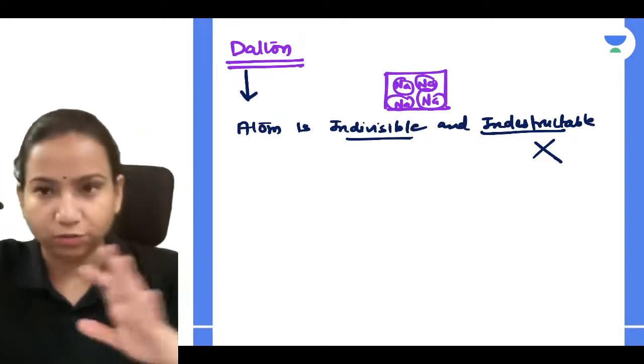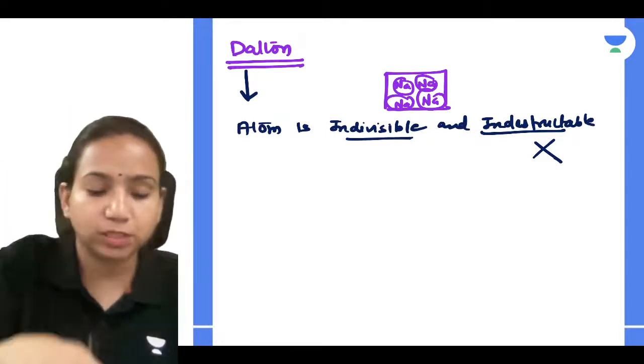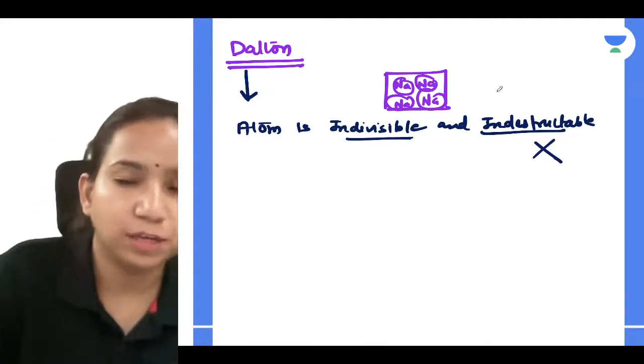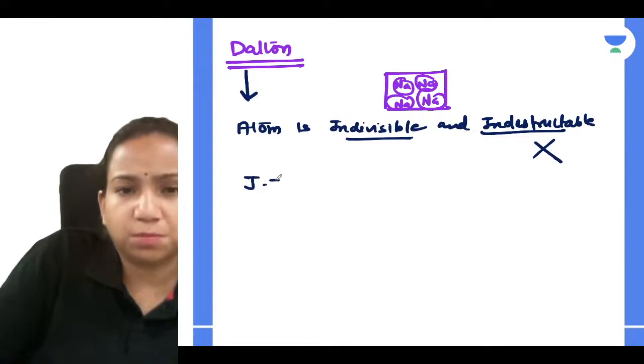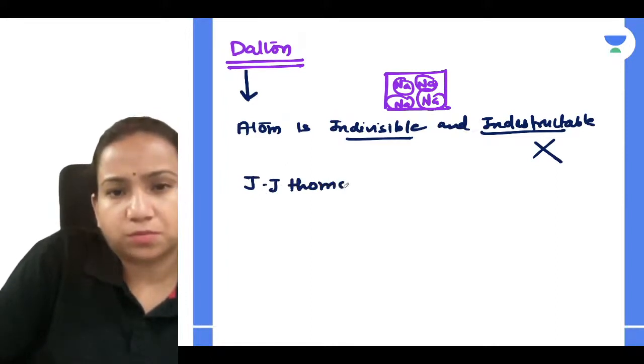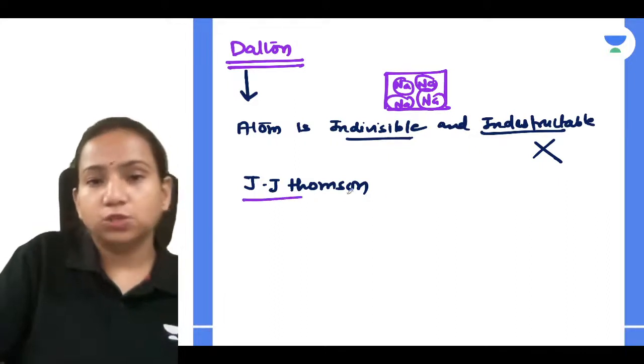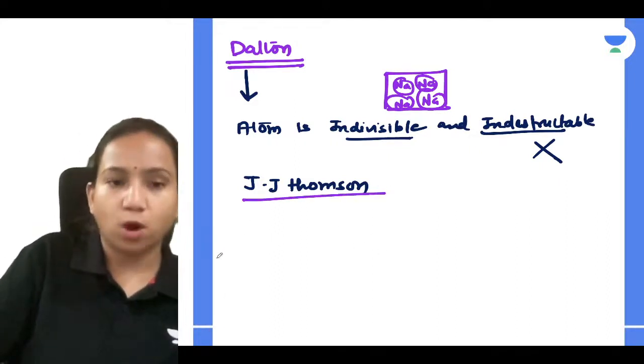You have studied that from 7th, 8th, 9th, 10th standard. So this was the limitation of Dalton's theory, and then J.J. Thomson came into the picture. He said that an atom looks like a watermelon.